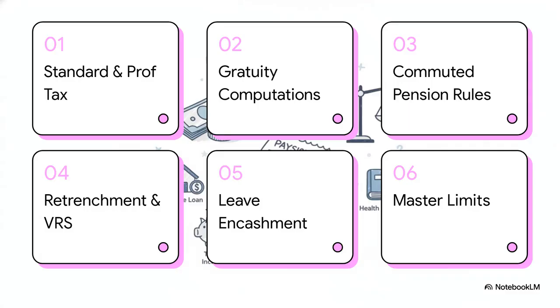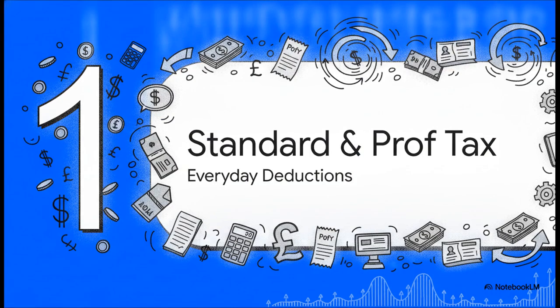Okay, let's dive into this. To lock these rules into our brains effectively, we're mapping them directly to an employee's career lifecycle. We'll start with standard and professional tax, then move on to gratuity computations, commuted pension rules, retrenchment and VRS, leave encashment, and finally we'll wrap up with the crucial conditions and master limits. Starting off with Section 1, Standard and Professional Tax.